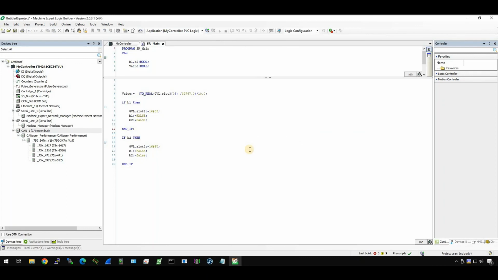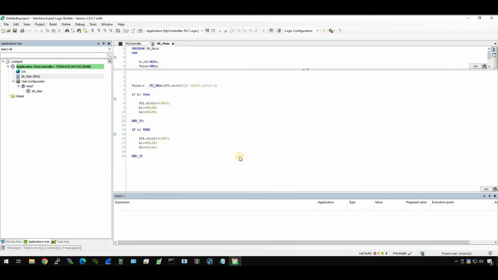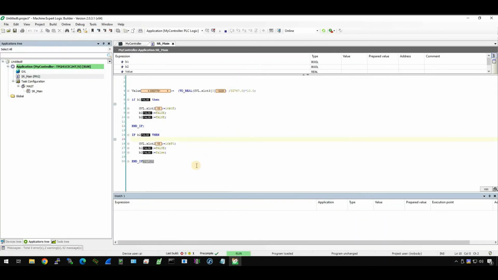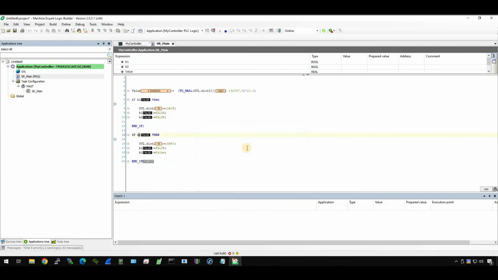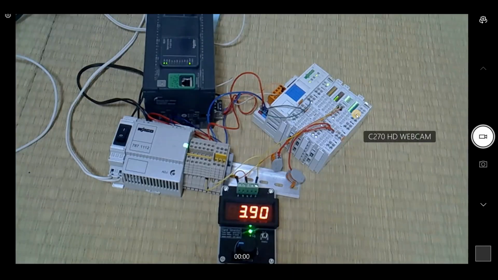Yes, okay. Downloading the code. Okay, and turn on B2 again, double click it, write all values. Yes. Now you see the value change to 240, which means F0 here. Open the camera again. You see the next 4 bits turn on.